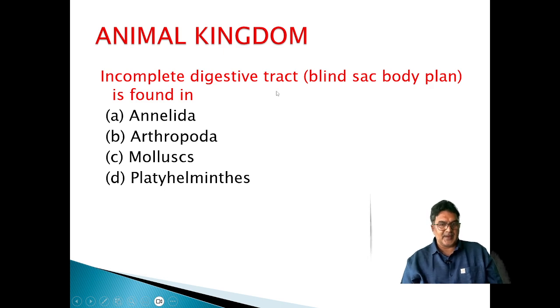Incomplete digestive tract, blind sac body plan, is found in Platyhelminthes. Complete gut, which is from mouth to anus, is seen from Aschelminthes to Chordata. Phylum Platyhelminthes has an incomplete digestive tract.